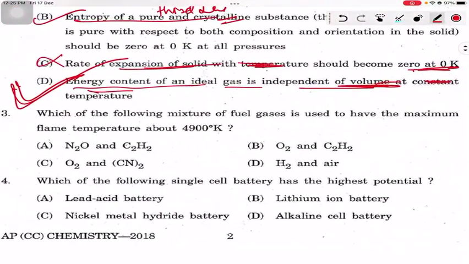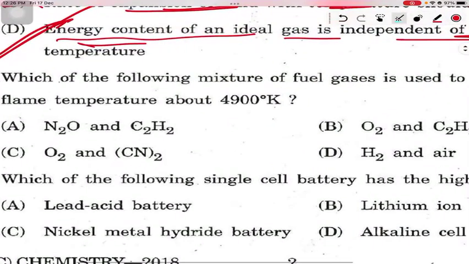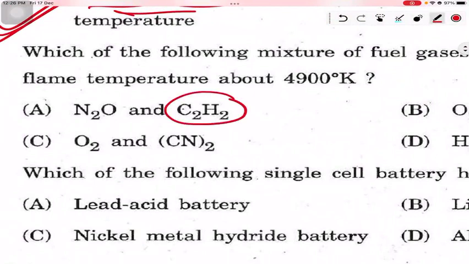The next question is from electrochemistry: which of the following mixtures of fuel gases has a maximum flame temperature of about 4900 degree Kelvin? The highest flame temperature is of acetylene, as we use it for welding.